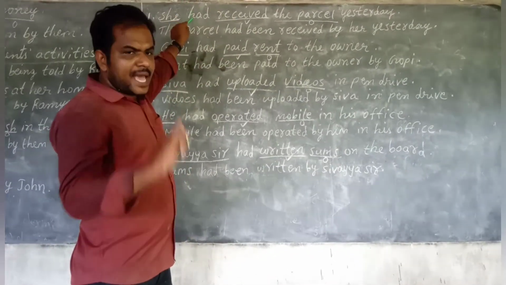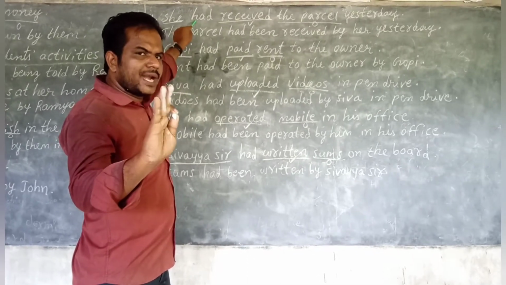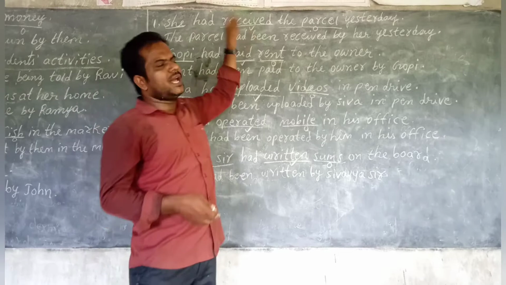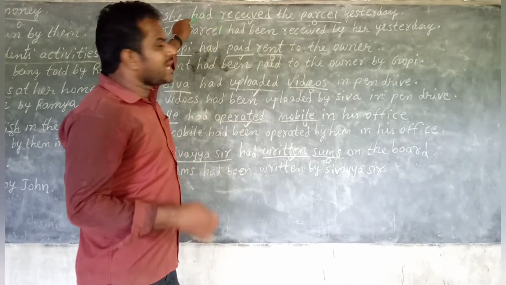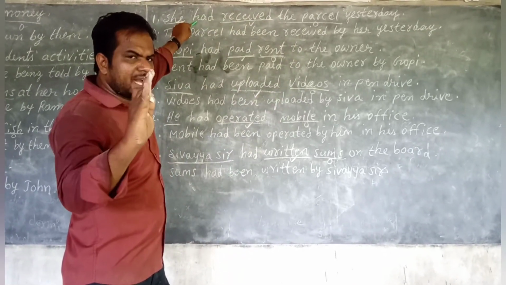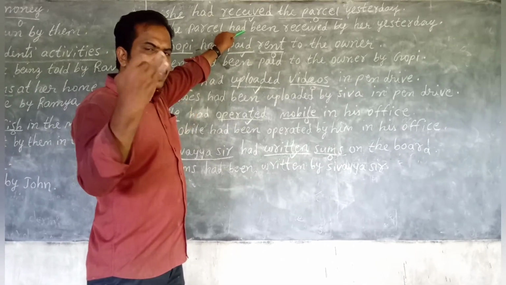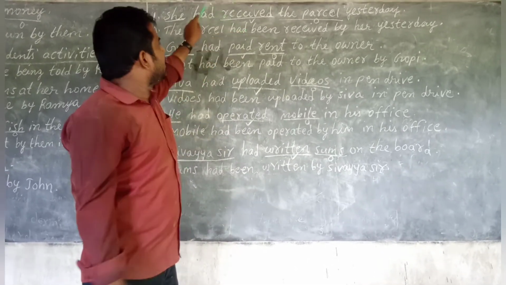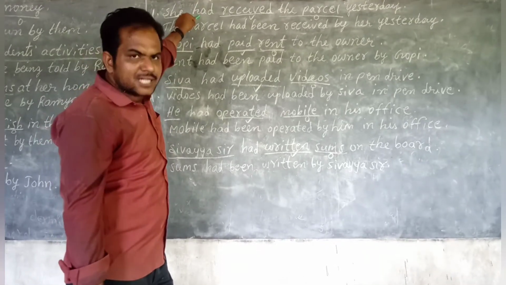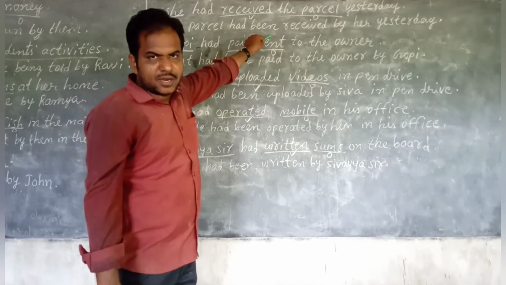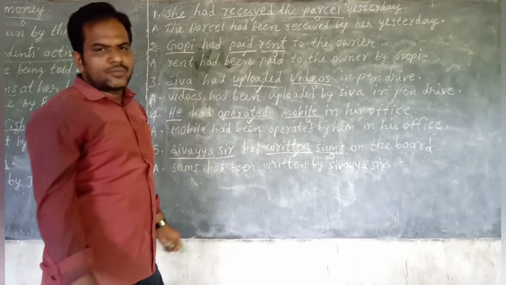Children, has, have, had. These three always carry been, children. If it is there in active voice, has or have or had, in passive voice we have to write has been or have been or had been. Here in active voice, it is given had, children. That's why in passive voice, we have to write had been.